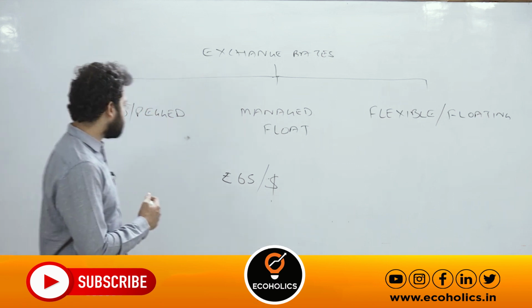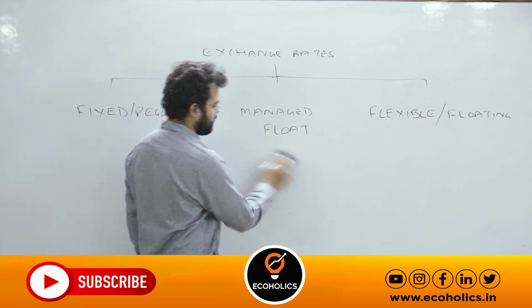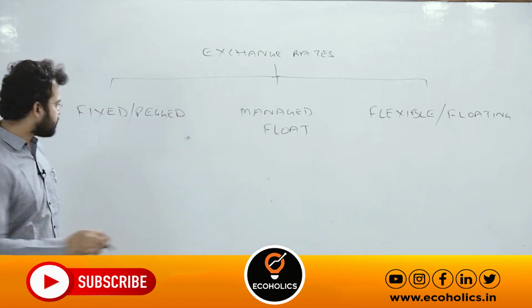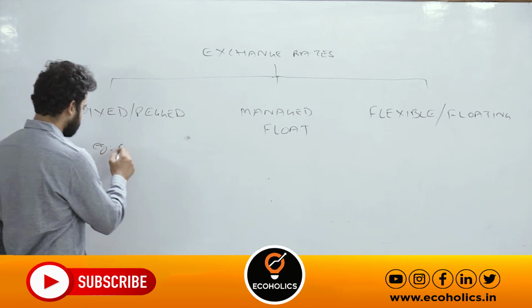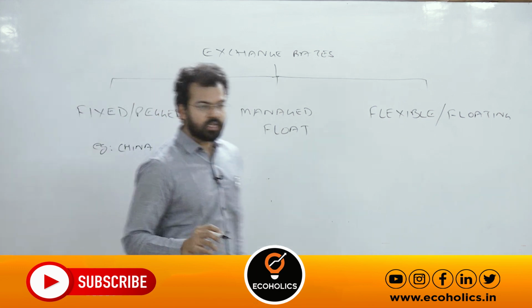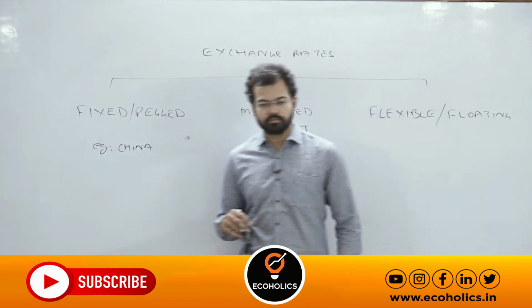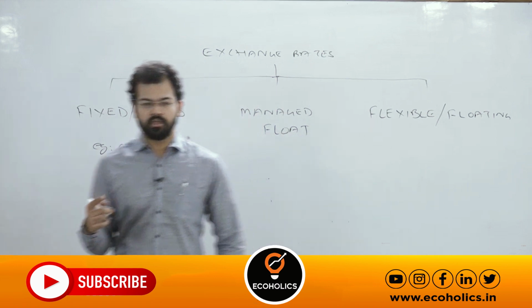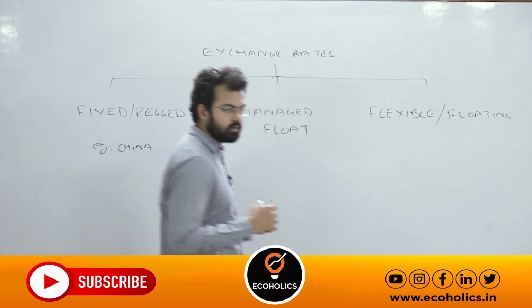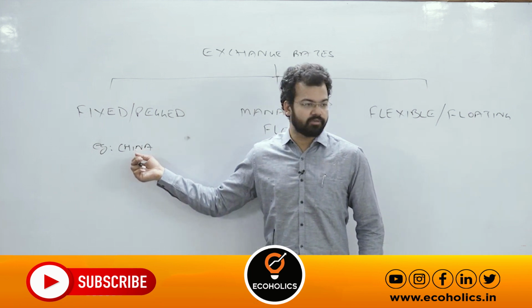This fixed exchange rate is followed by which country? China. So here the example is China. China is following a fixed exchange rate. It means the central authority, the central bank, People's Bank of China, follows this particular fixed exchange rate.